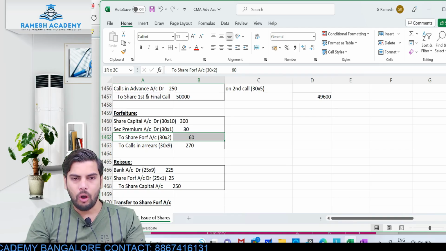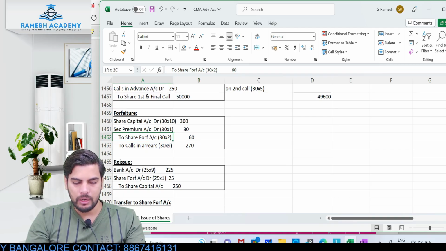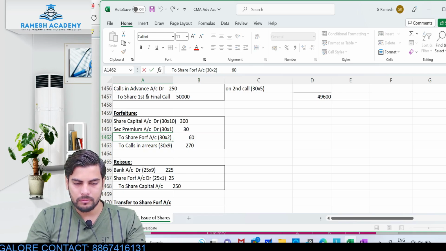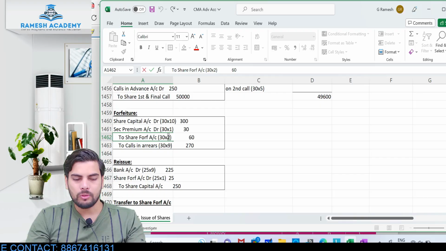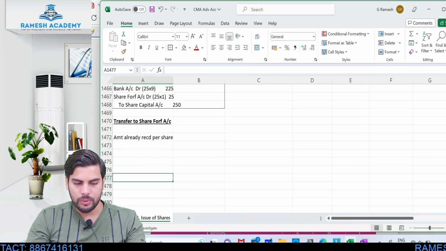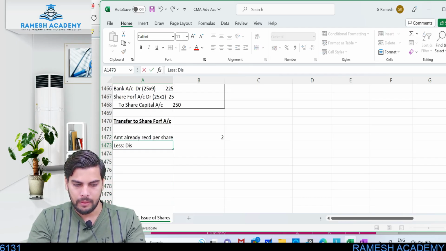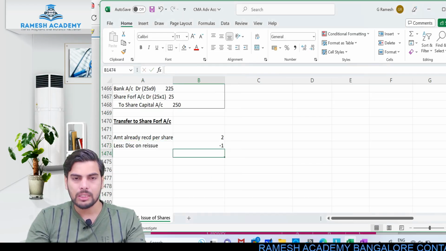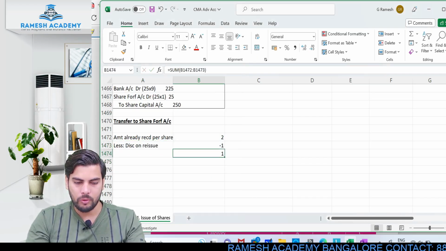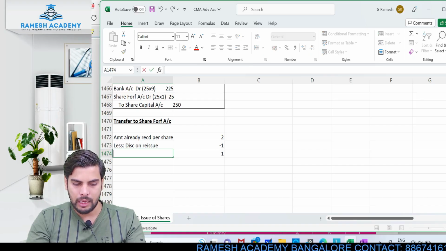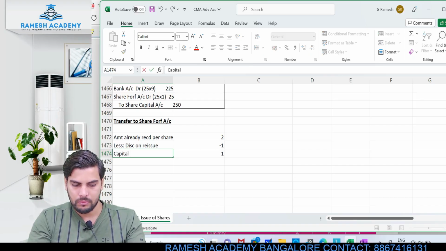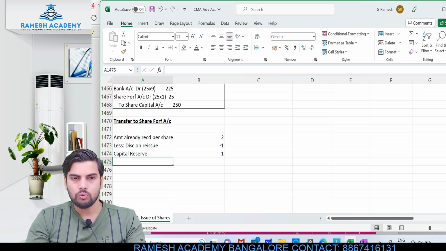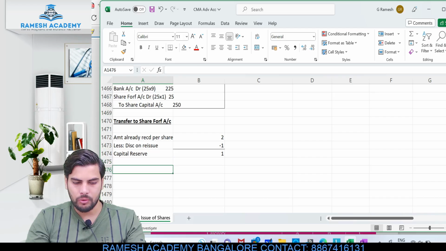Amount already received per share, if you see over here, it is clearly mentioned 2 rupees. This 2 rupees pertaining to application is the amount which is already received. Less discount on reissue: when it comes to discount on reissue, it is 1 rupee. After adjustment of discount, how much is the amount left over? 1 rupee. This 1 rupee per share is what we need to transfer to capital reserve.